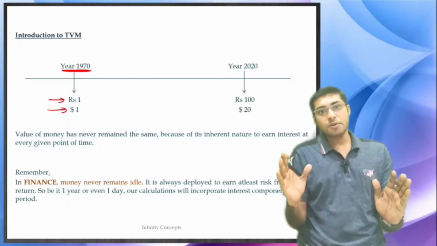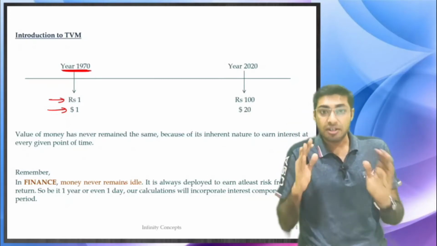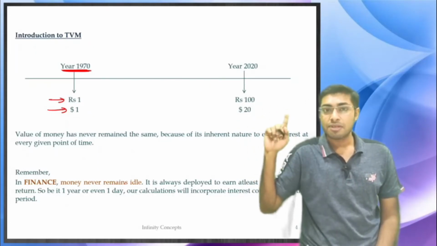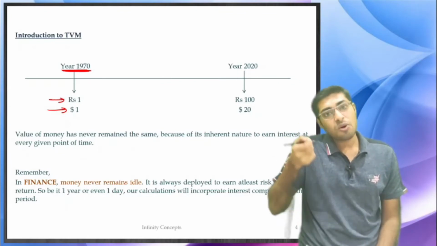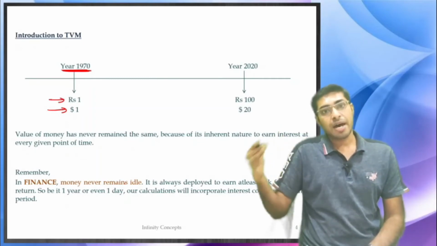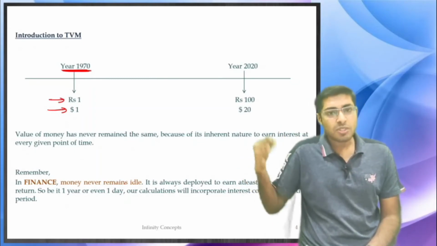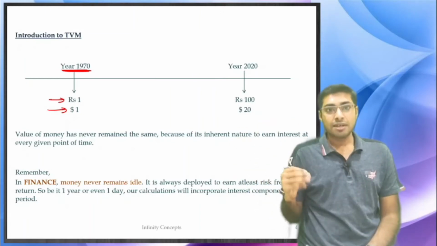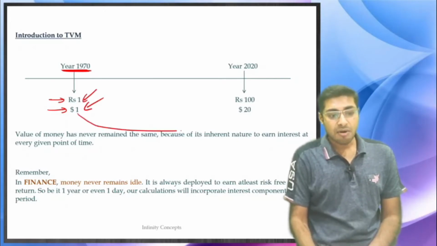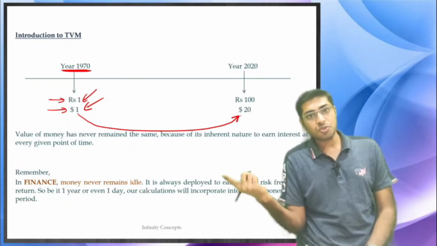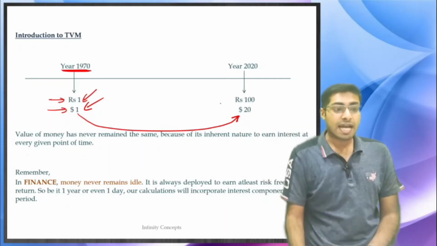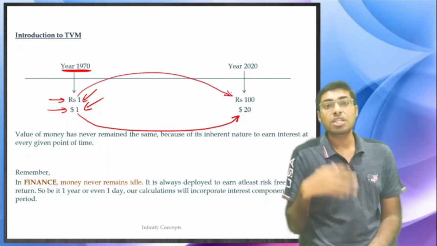For you, yes, 100 rupees or $100 will have that much value, the way they used to have at that point of time in the 1970s and 1980s. Which means that time value of money has changed. Money has a time value. As and when time goes by, as and when one day, one year goes by, the value of the money decreases. Which means what 1 rupee or $1 was 50 years back has now increased to $20, or what they used to think of as 1 rupee, you are now thinking of as 100 rupees. This is what the difference is.